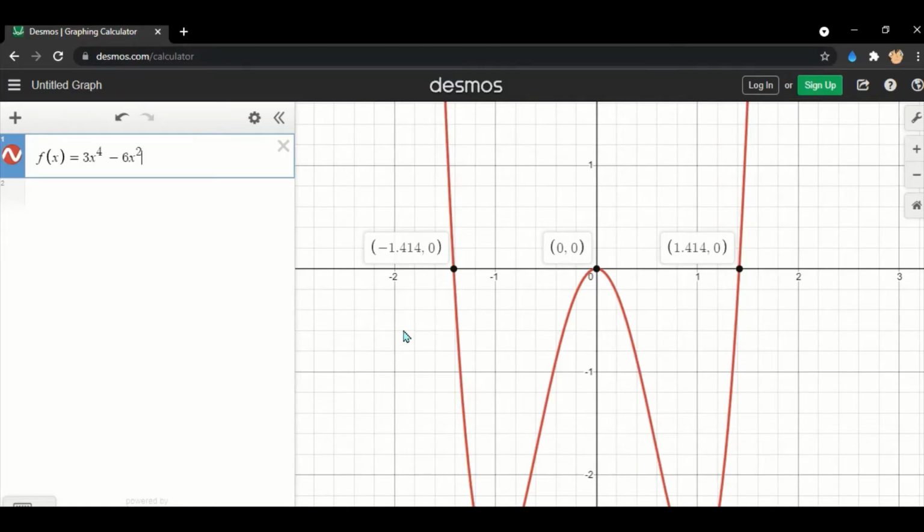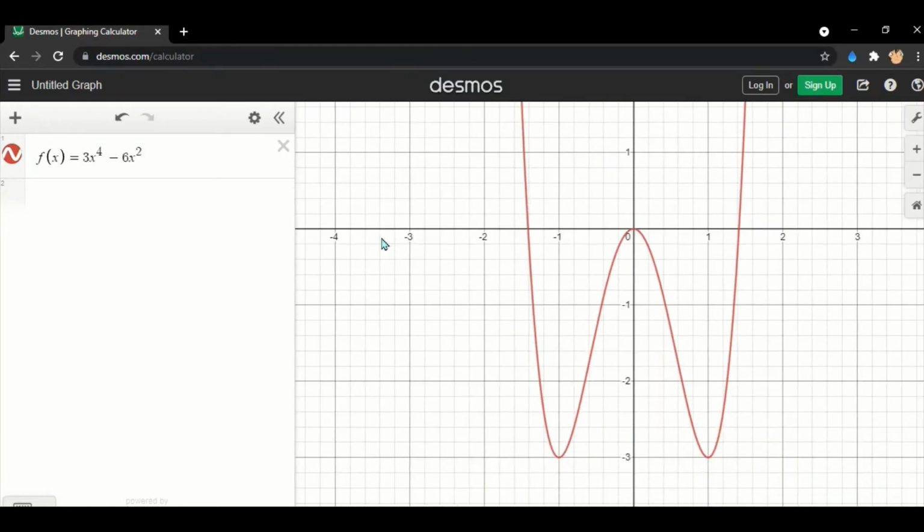Now we will move to the end behavior. As you can see, we have our y and x axis.